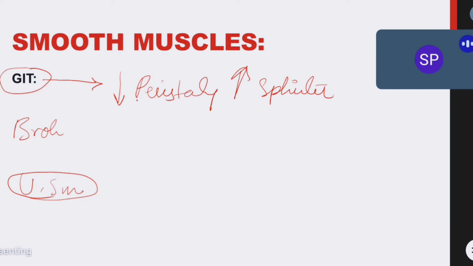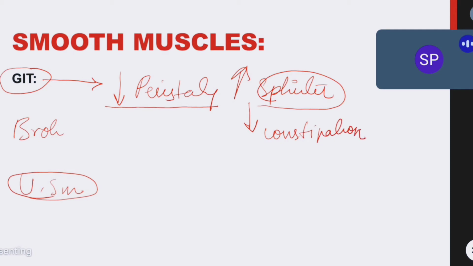So with this what does it do? It is decreasing the peristaltic movement and it is closing the sphincter. With this what will happen? The patient will have constipation. Prajal was telling just now. Yes? When atropine is given, what does it do? It will decrease the peristaltic movement in the GI tract and it will increase the sphincter tone, or close the sphincters of the GI tract. With this what will happen? It will cause constipation. Very clear and very simple.